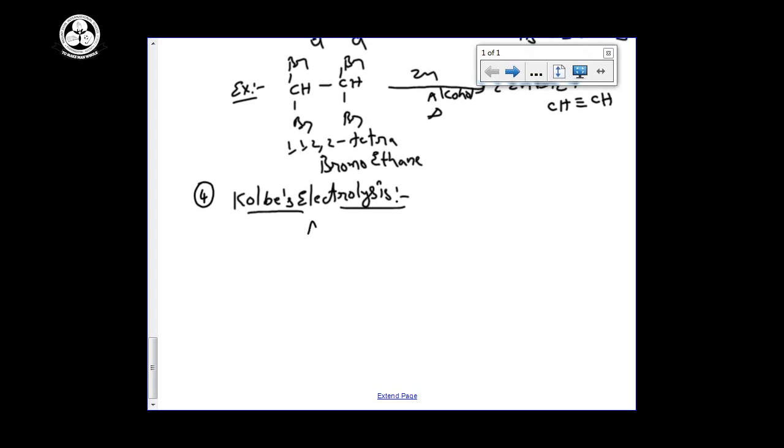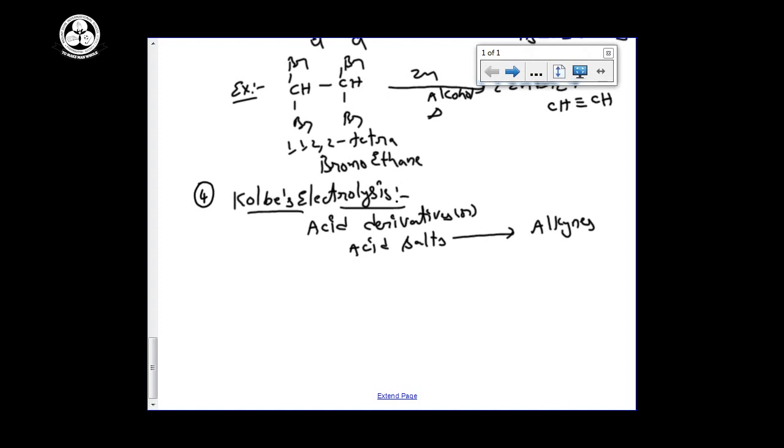Not acid directly, acid derivatives, or acid salts we are taking. Direct acid I am not taking. I am taking the salt of that acid. We are converting into alkynes.